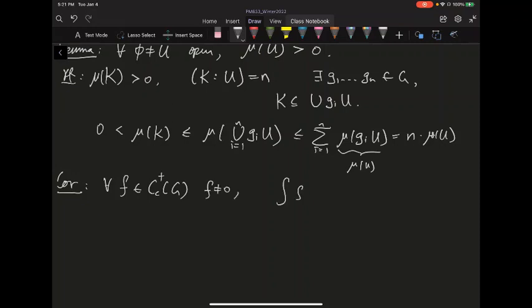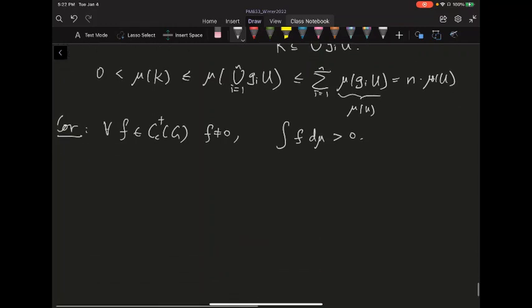Then the integral of this f with respect to your measure is going to be strictly greater than 0. Your f is non-negative, compactly supported, and as long as your function is not the zero function, the integral is always positive. And the proof is really simple.